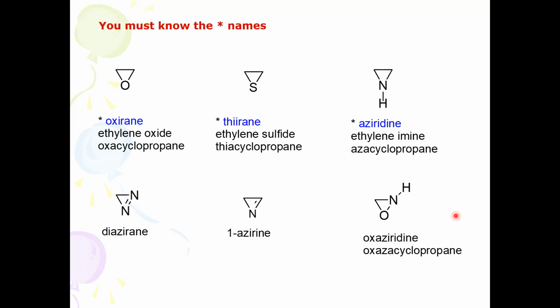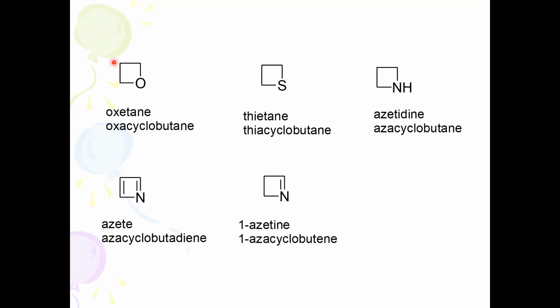Then 4-membered heterocycles, the cyclobutane ring. Ox is the prefix for the heteroatom, ET is the stem name of the 4-membered ring, and A stands for no double bond. Here you can see azetidine, which has no double bond, but azete, which has double bond character.